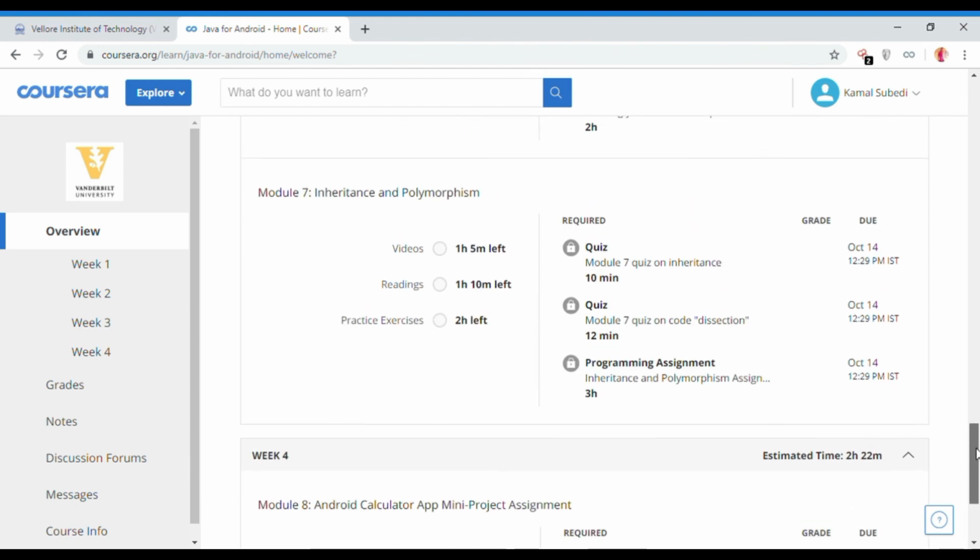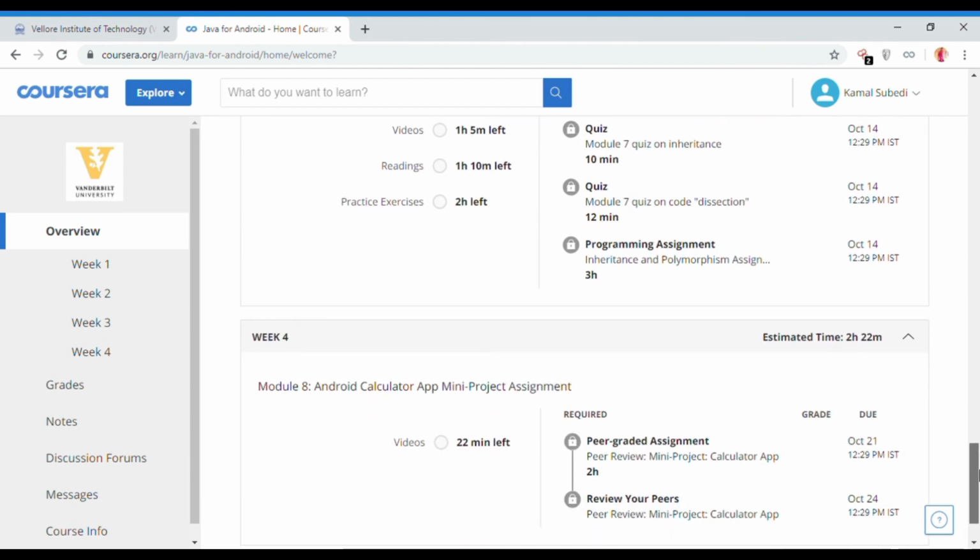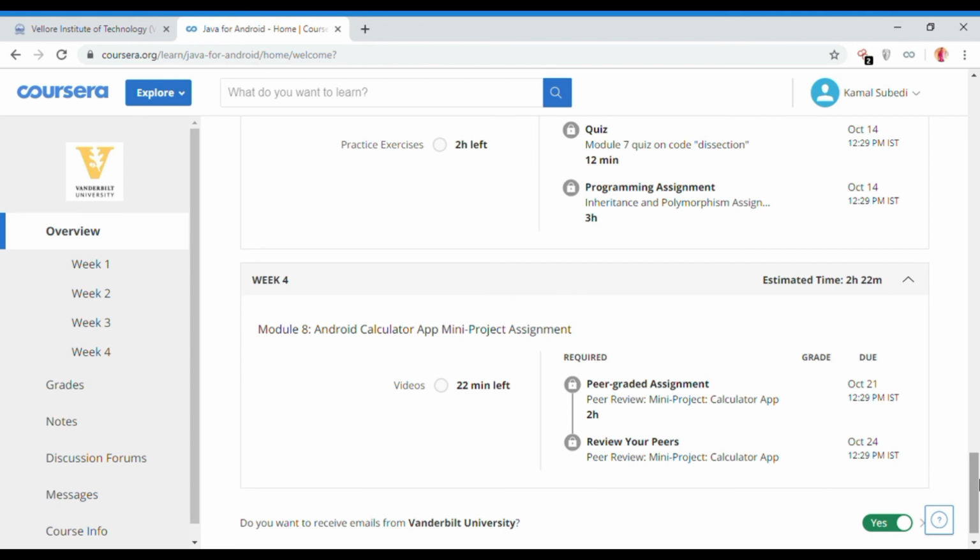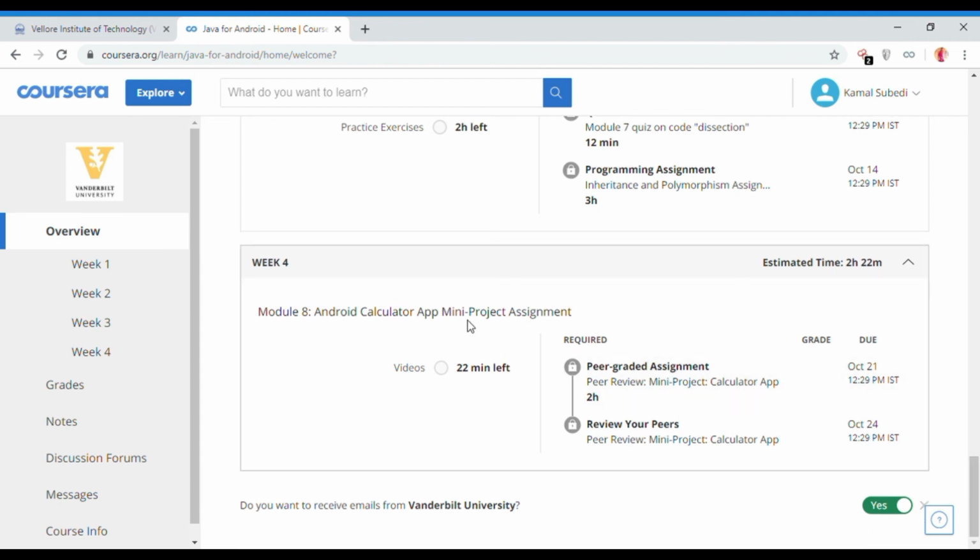After completing all 3 weeks, I have to do 1 mini project, an Android calculator. I have to make 1 Android calculator using Java. In week 4 it's like a mini project where I have to watch a 20-minute tutorial video. Maybe I'll get some ideas from it, but I can easily make it. It's simple. And I have to do one assignment. I guess I have to write code here, and then there's a review for the mini project calculator app.